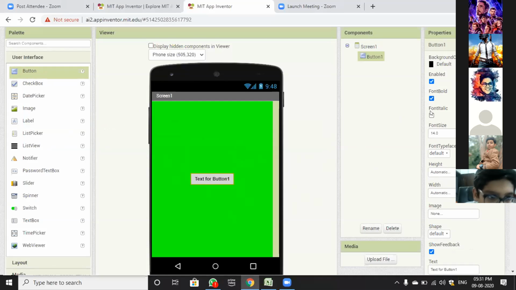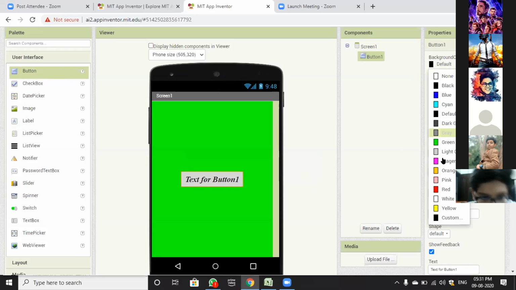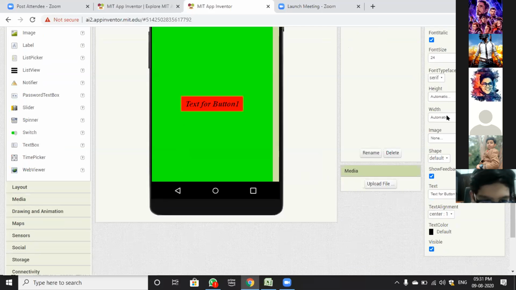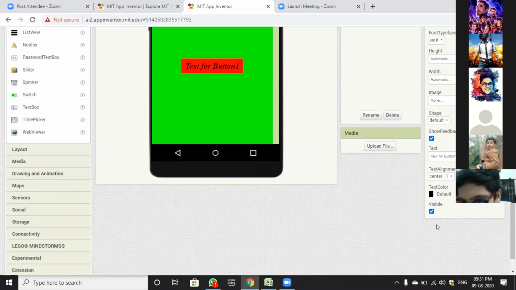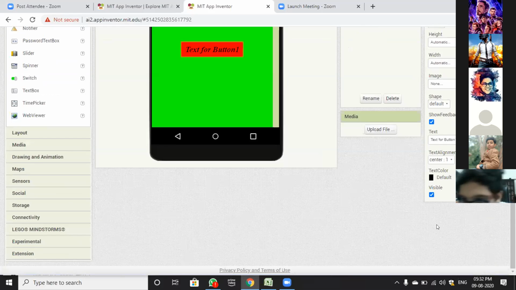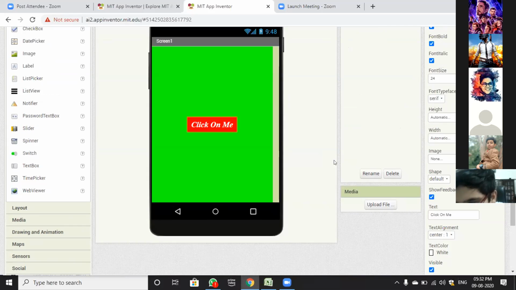So we have to change it to font bold, font italic. Size will be 24. The font type space will be serif. You can see that. And if you want, you can change the background color to red. Width will be automatic. And the text for the button will be click on me. And you can change the text color to white.